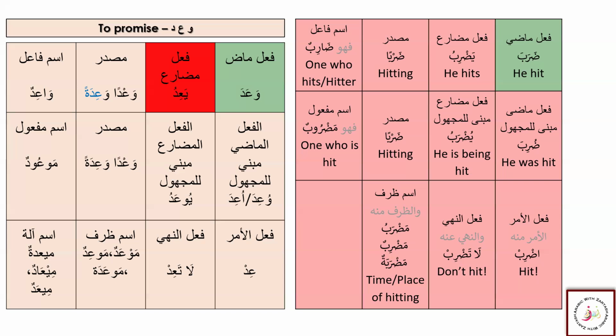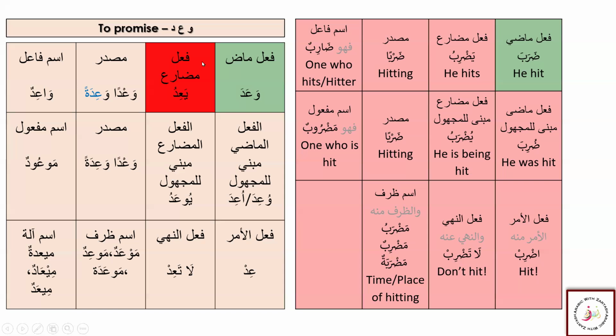We need to go back to or refer to the dictionaries for the masdars, because every time you see a word that has different masdars, it doesn't have a fixed pattern. So for the masdar here, for wa'ada, we have two masdars, wa'dan and wa'idatan. Ism fa'il is on the pattern of daribun, fahuwa daribun. Ism fa'il wa'idun. So here you see wa'ada ya'idu wa'dan wa'idatan. Fahuwa wa'idun. So what change do we see?